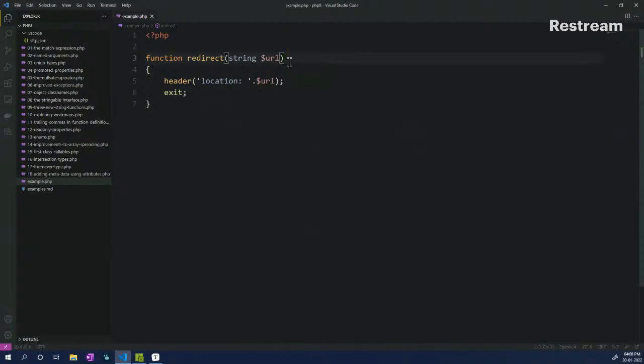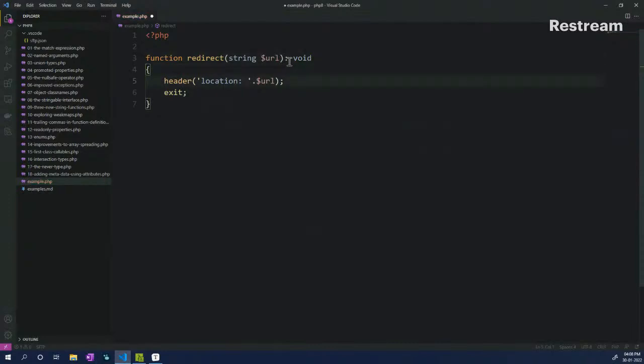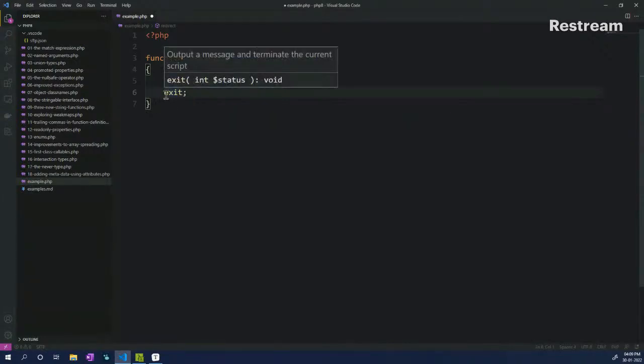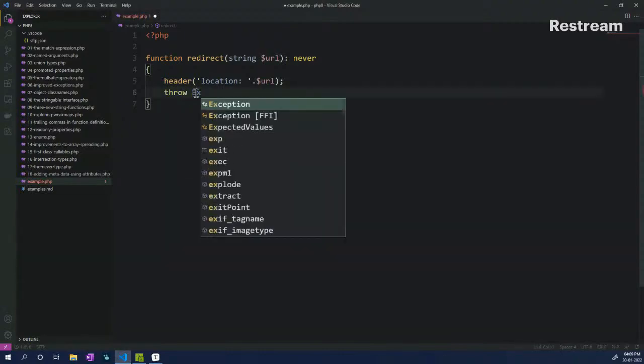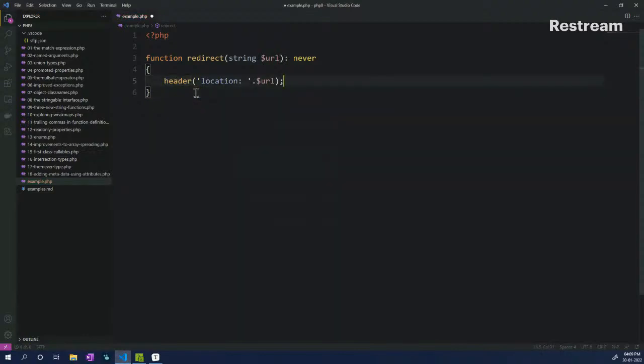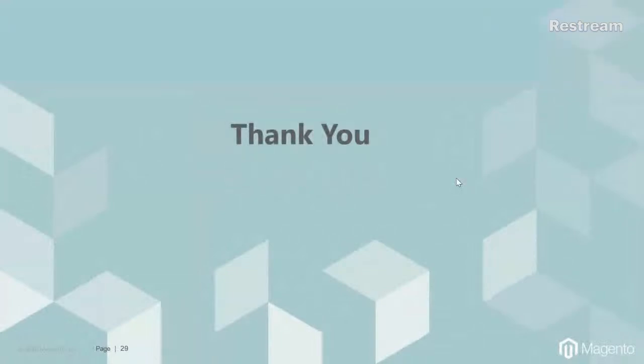Normally before PHP 8.1, we used to use something called void, which means that it will not return anything. But now we have a new statement called never, which means that once this function is called, it will halt the execution of the code, either using an exit or a die, or by throwing an exception. If you throw an exception, the execution will stop then and there. So this is the new never keyword that has been introduced in PHP 8.1 as well. And I think that's about it.